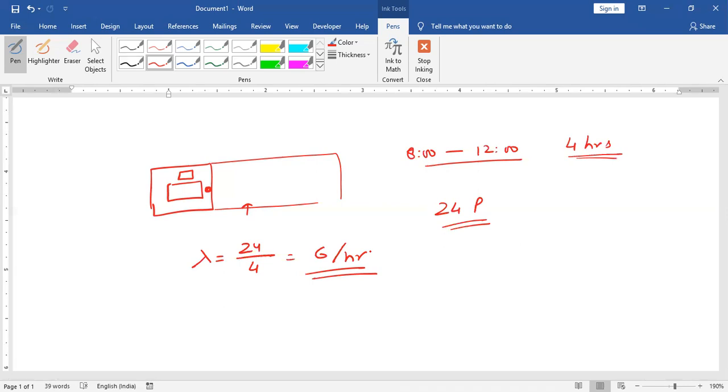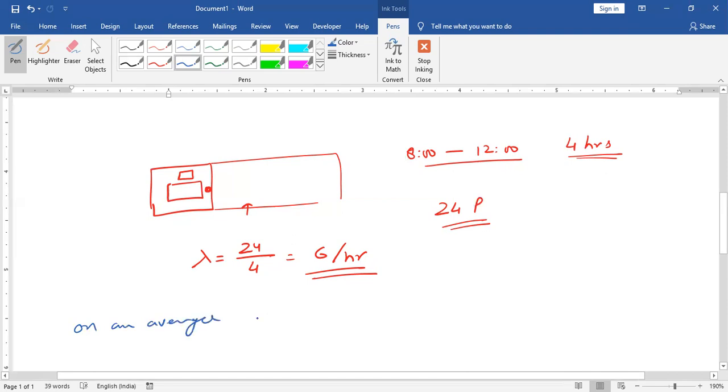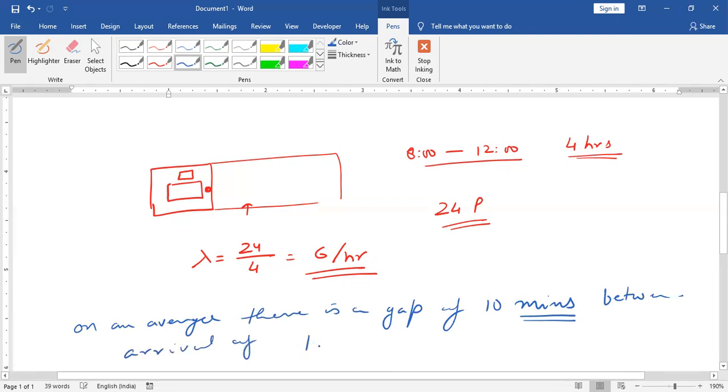Another way through which we can understand it: suppose somebody is saying that on an average, there is a gap of 10 minutes between the arrival of two customers.